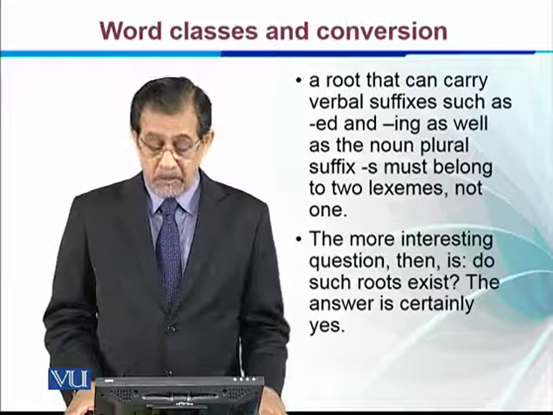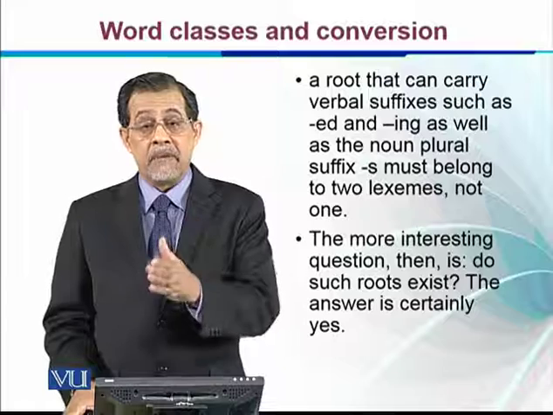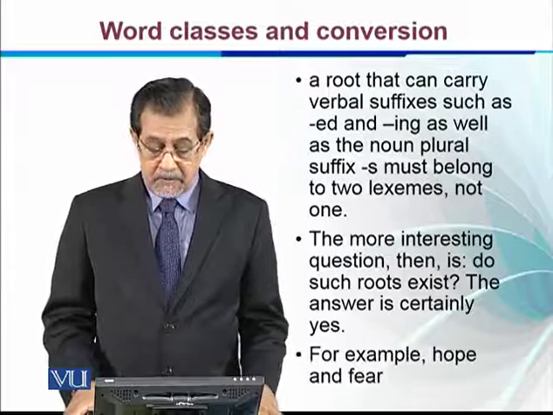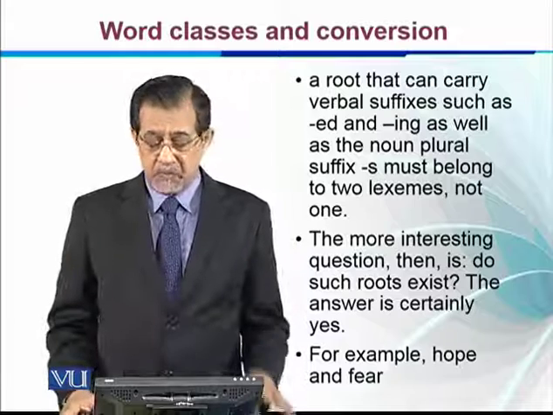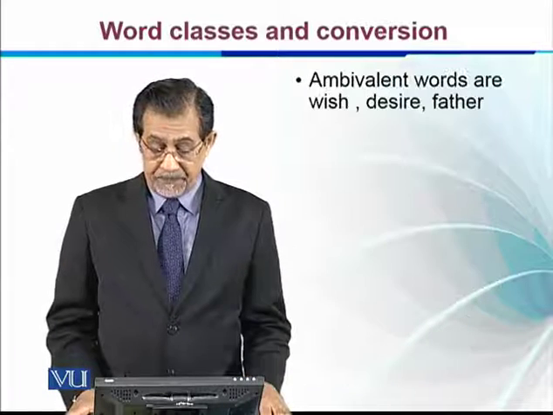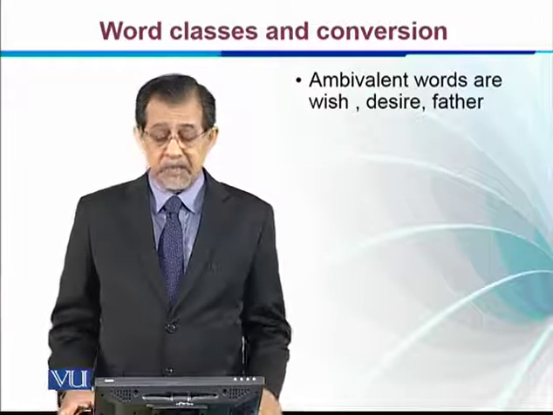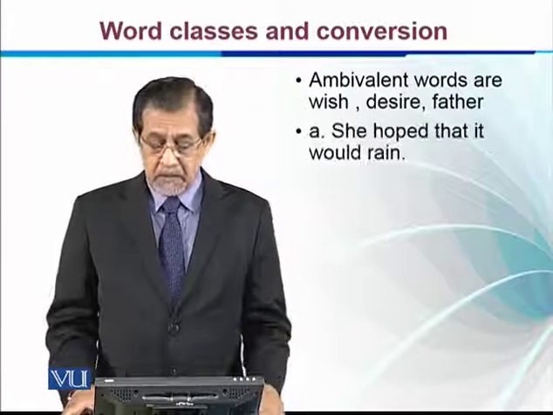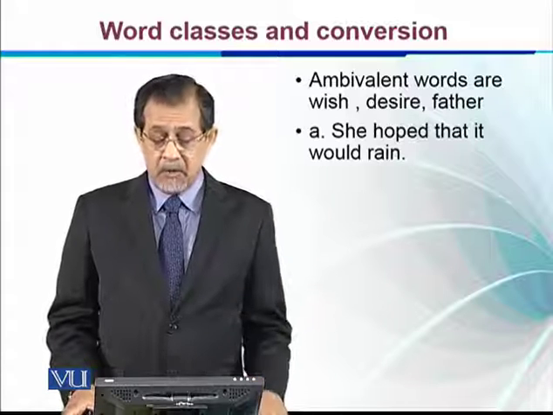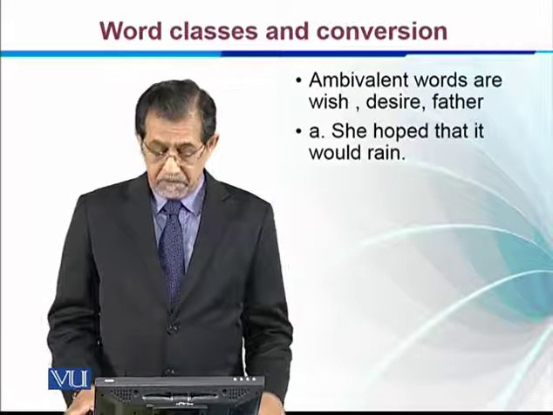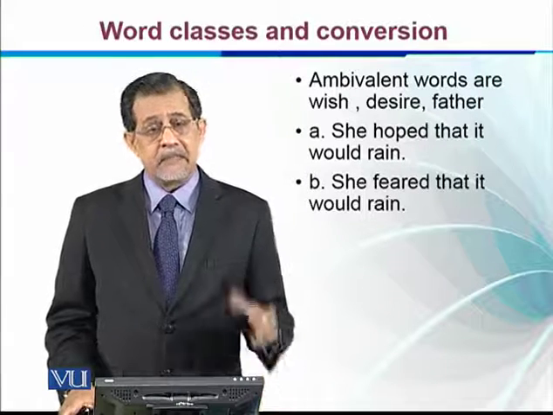There are certain roots which can have ed, ing, and which can also have a plural s. For example, hope and fear, and many other words which behave in a similar way. They are called ambivalent words. For example, wish, desire, father. She hoped that it would rain. So here we see hope as a verb. She feared that it would rain. Here we see fear as a verb.